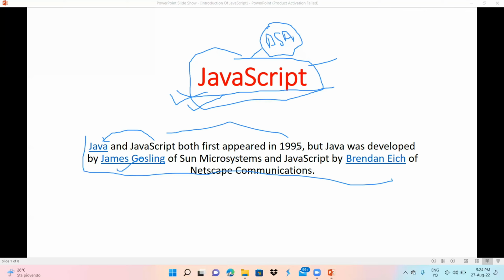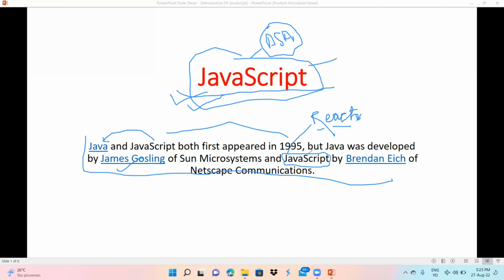After 2011, JavaScript became very popular worldwide, because coding in JavaScript is very easy, and JavaScript has a library known as React. React is most popular worldwide. Sorry, this is not an H, this is a T. So JavaScript has a library known as React, and that's why JavaScript is very popular in the world.